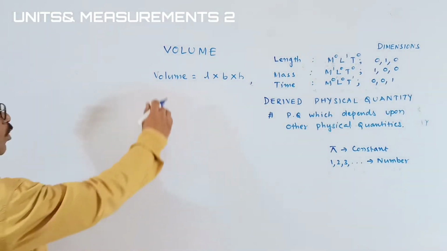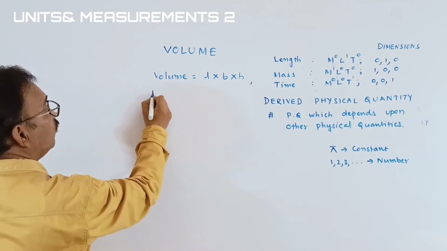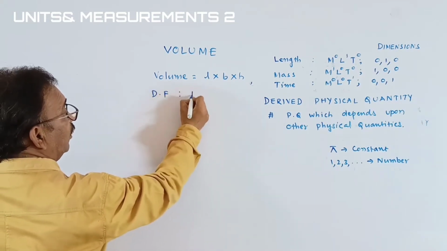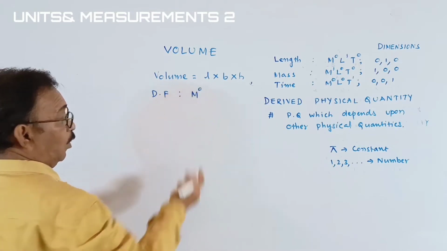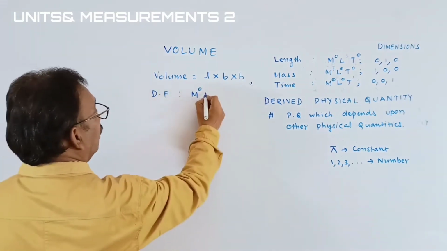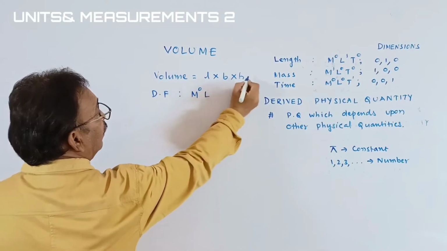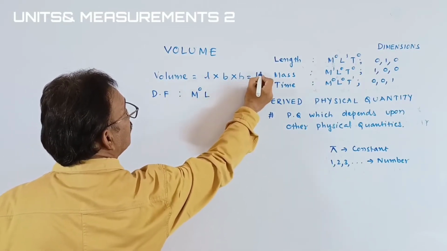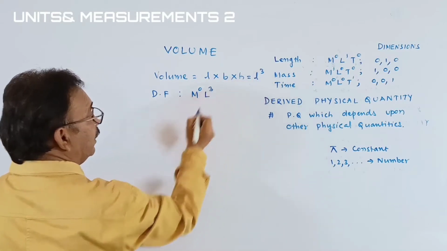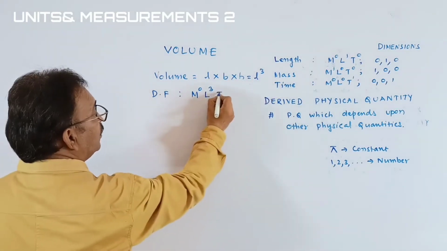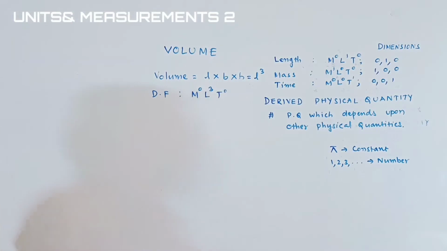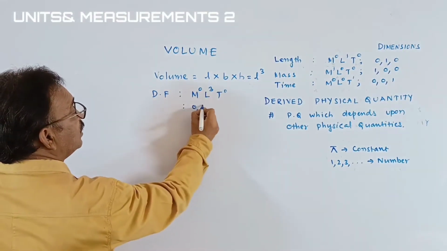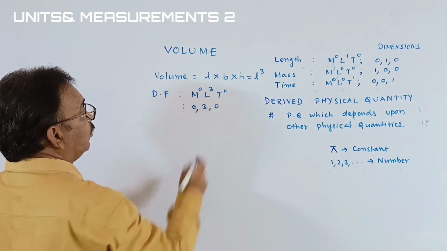Then the dimensional formula of volume can be written as M to the power of 0, and if L is equal to B is equal to H, you can write it as L cube. I'm writing it as L cube. The time is 0. And what are the dimensions? Dimensions are 0, 3, 0.